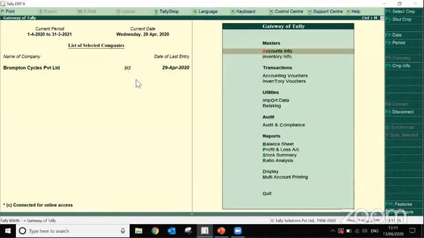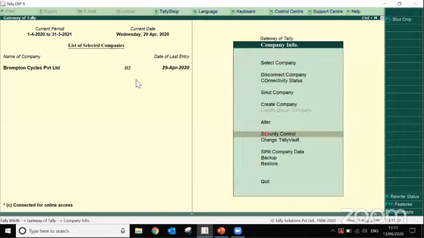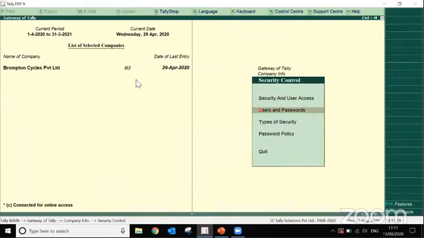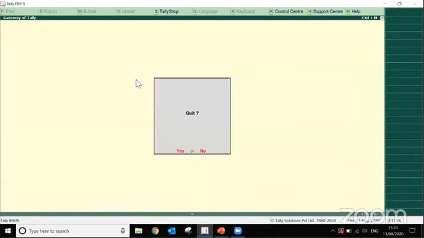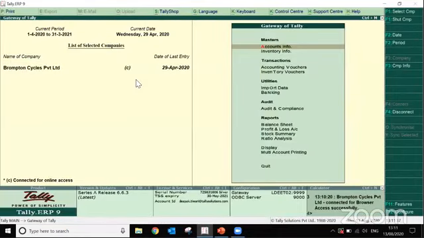Along with that, I can give the browser access also. So if you see, let me tell you one new thing. In release 6.6.3, Tally has given you the capability to give the browser access without enabling the security feature.